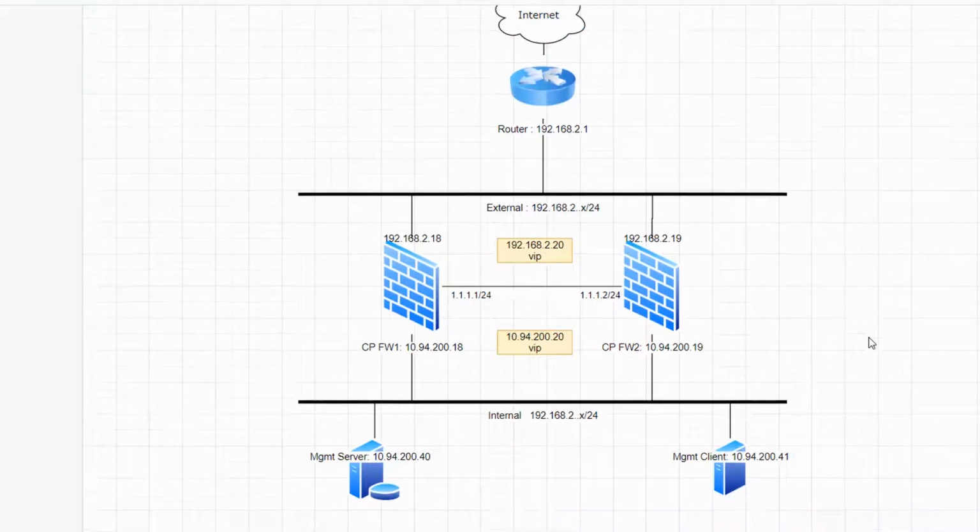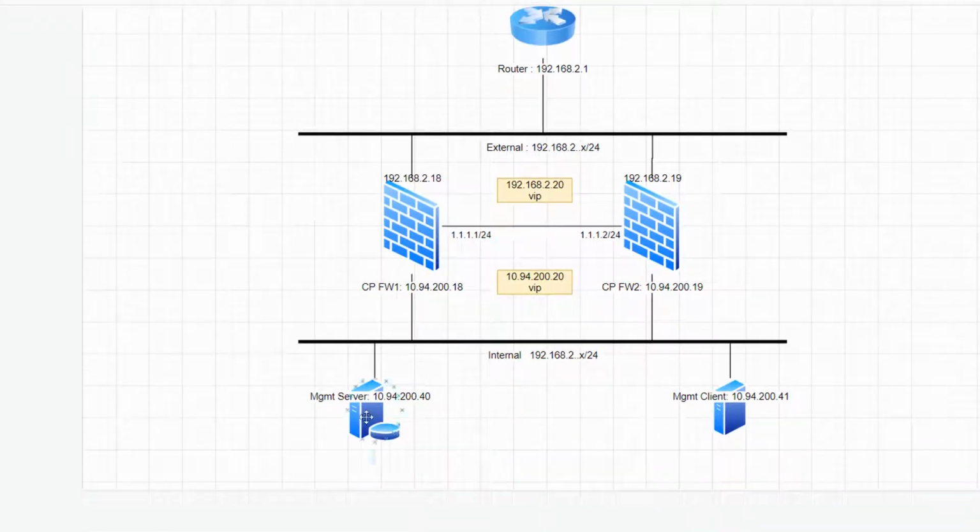The first thing we're going to do is always start with the management server. Then we're going to install the management client. After we can confirm the management server is fully up and running, then we're going to build the firewall 1 and firewall 2. And then we're going to test the different blades, different features based on our scenarios.